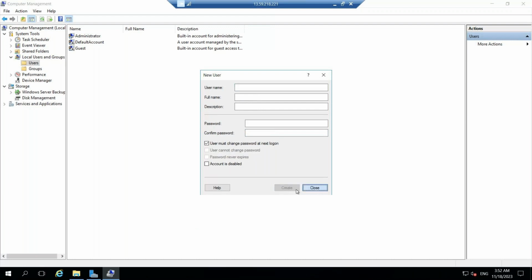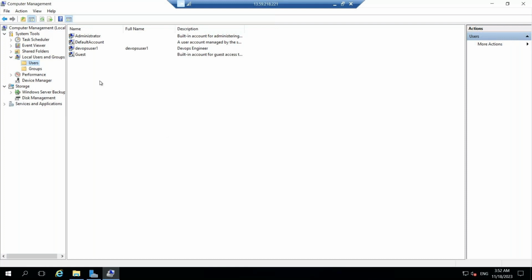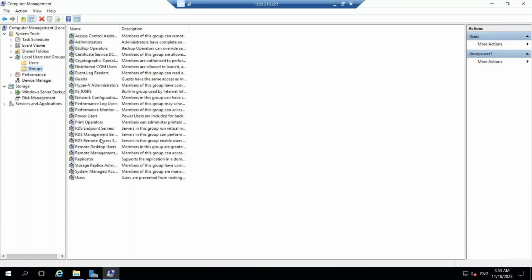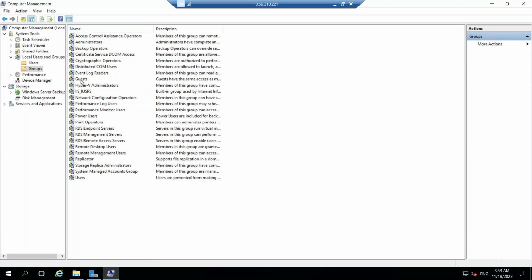Close this. See here, DevOps user one is created here, right? So we created the user, but we haven't provided permissions to the user. We need to provide permissions to the user because the user requires some permissions to log in, right? That is why we will add this user into some of the groups here. See here, in groups we have different groups. Backup operators, access control assistance, right? Yeah, and also administrators, and also different groups are there, right?